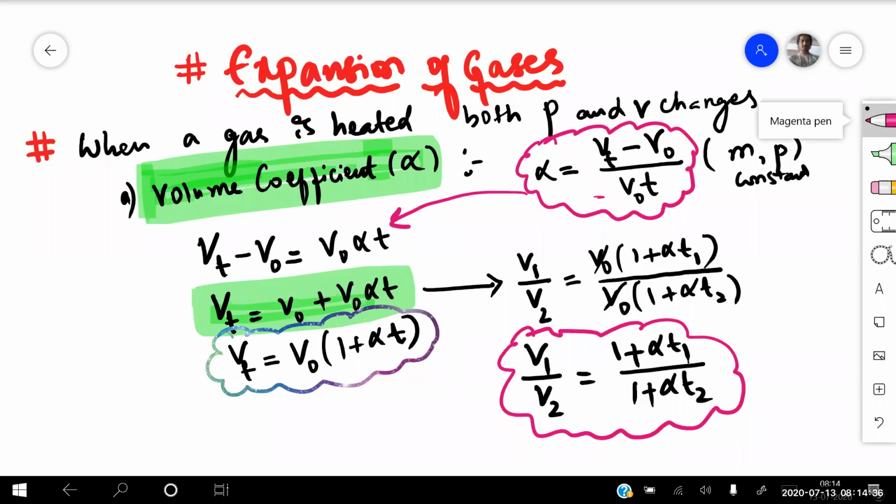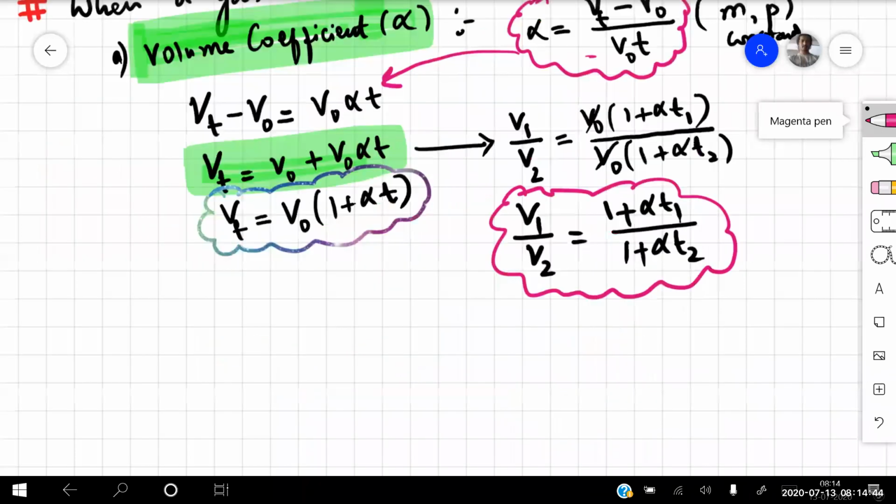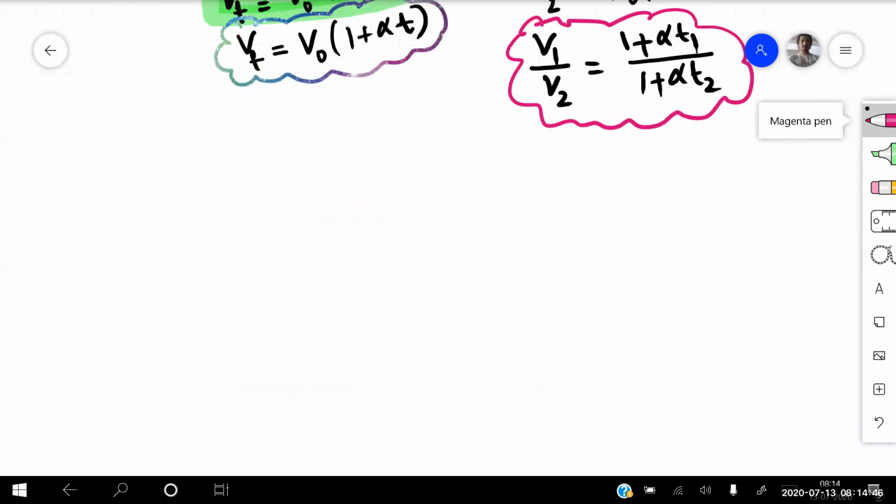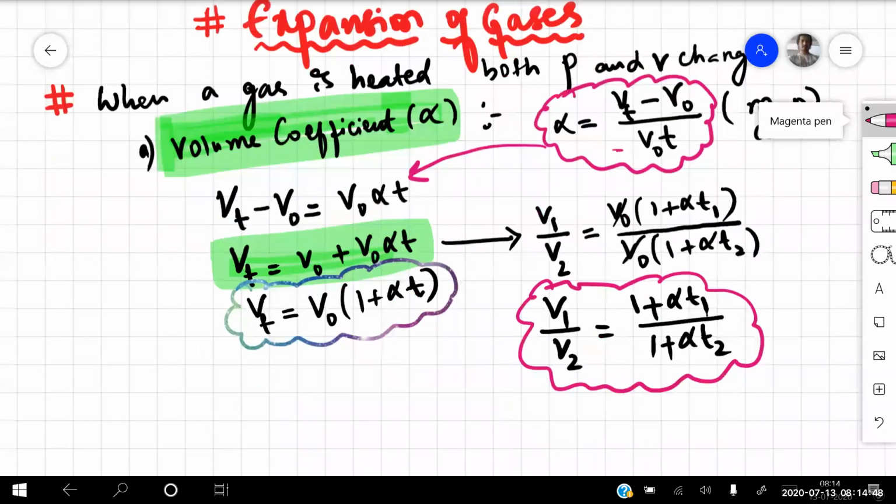Is it clear for everyone? Yes. Okay, so that is about the volume coefficient. Now let us go for the next one, that is nothing but B.